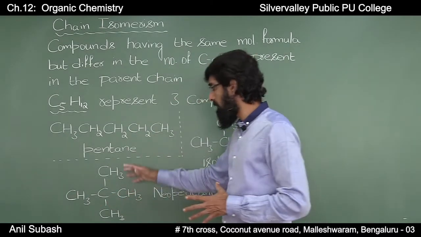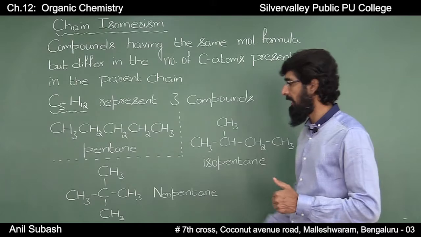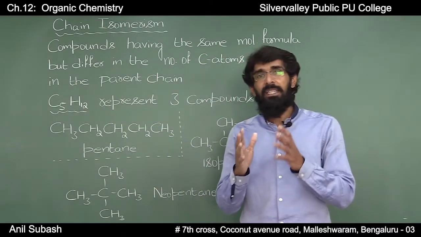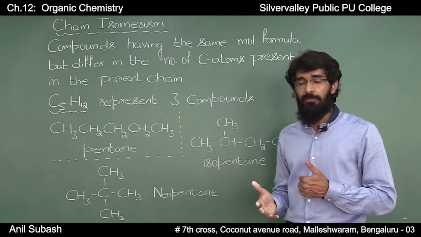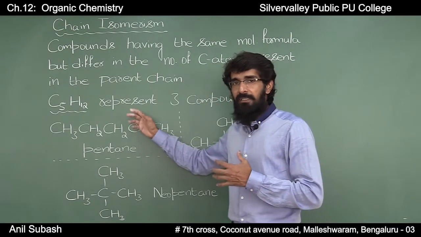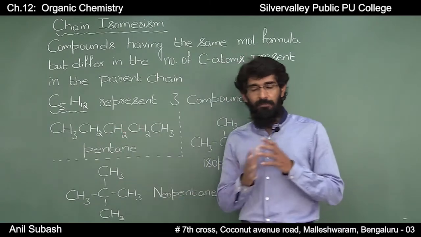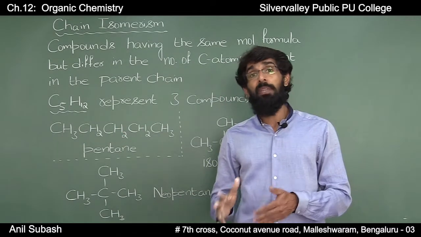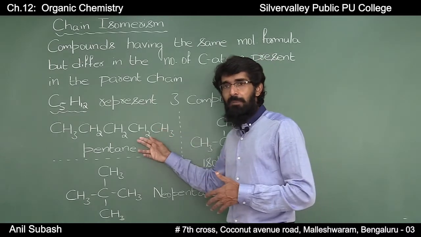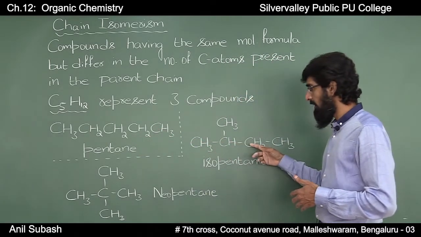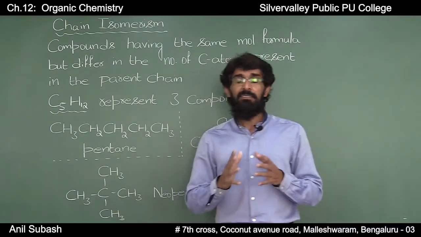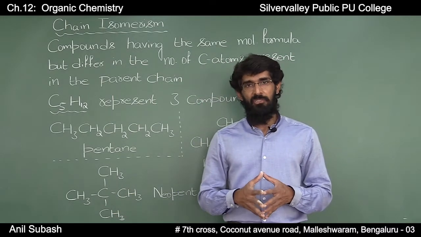All these 3 compounds have the same molecular formula, that is C5H12, but they differ in their structural formula, and to be precise, they differ in the number of carbon atoms present in the parent chain. This compound has 5 carbon atoms in the parent chain, this compound has 4 carbon atoms in the parent chain, and this compound has 3 carbon atoms in the parent chain.